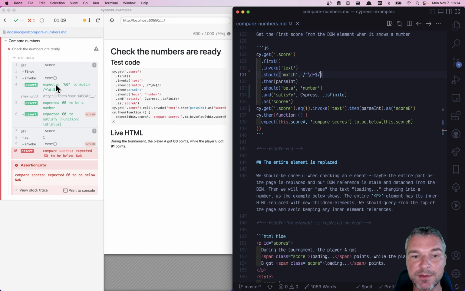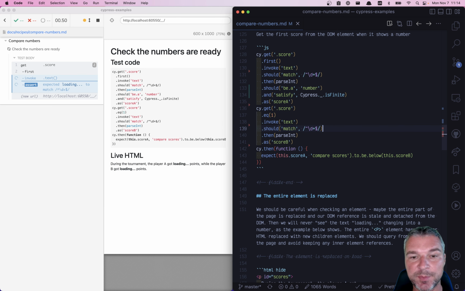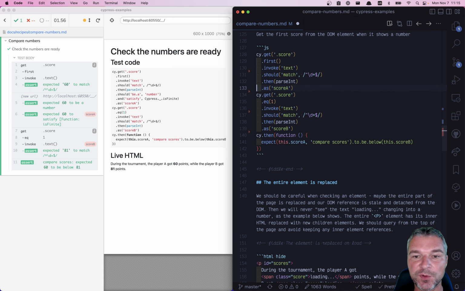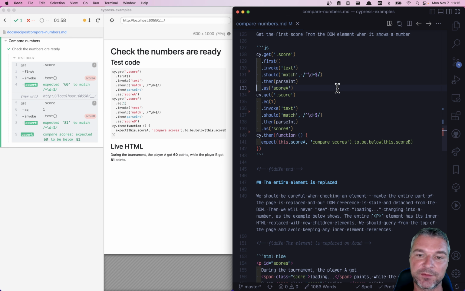And notice how it retries, and when 60 passes the regular expression check, it becomes a valid score. We can do the same thing in our second chain of commands. Before we parse the text into a number, we confirm that the text matches a number regular expression. And now notice it retries and moves on. And now, by the time we get to this assertion, we extracted the numbers and not the original loading text. Well, if it matches, then we probably can remove those extra assertions because they don't serve much purpose. And for our test, everything is correct.